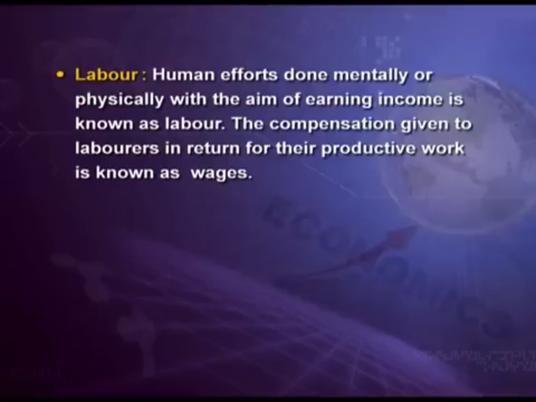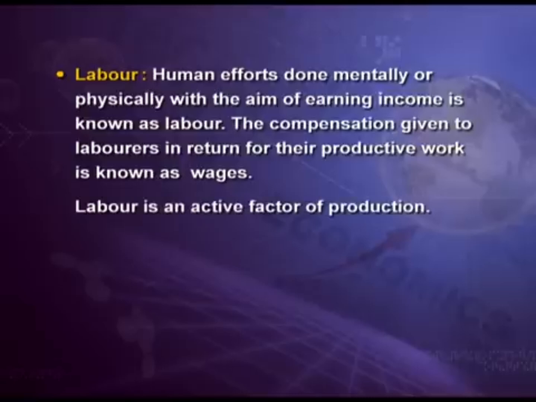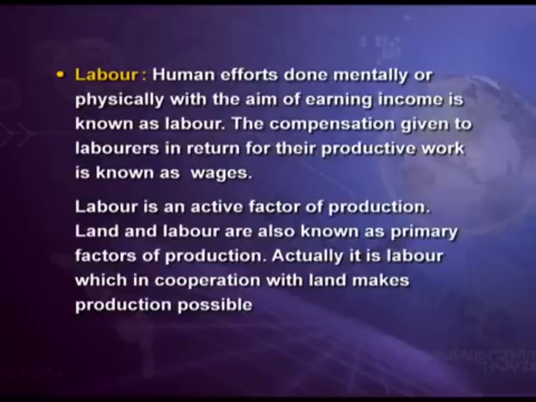Now, the second factor is labor. Human efforts done mentally or physically with the aim of earning income is known as labor. The compensation given to laborers in return for their productive work is known as wages. Labor is an active factor of production. And do you know, land and labor are also known as primary factors of production. Actually, it is labor which in cooperation with land makes production possible.